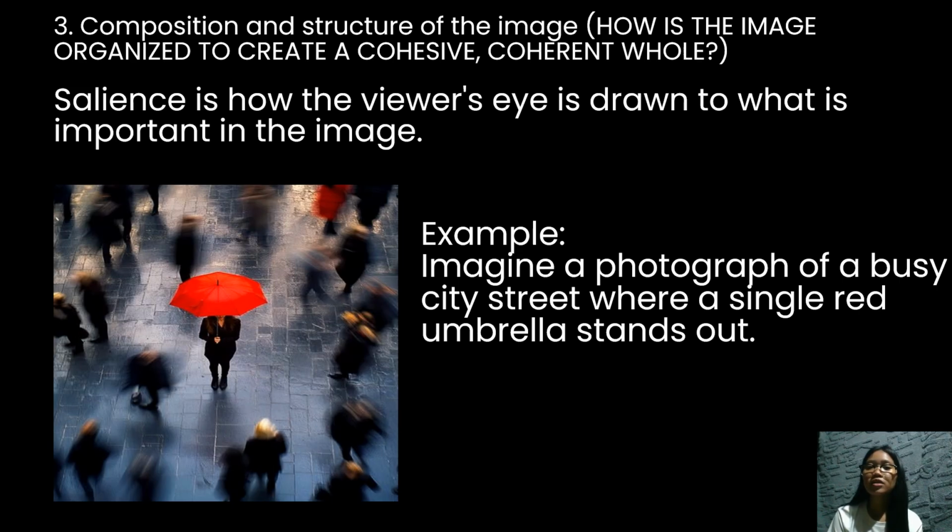Contrast in tone or color: the umbrella's bright red color contrasts sharply with the mostly gray and muted tones of the surrounding buildings and people. Together, these elements highlight the red umbrella as the focal point of the image, drawing the audience's attention immediately to it.